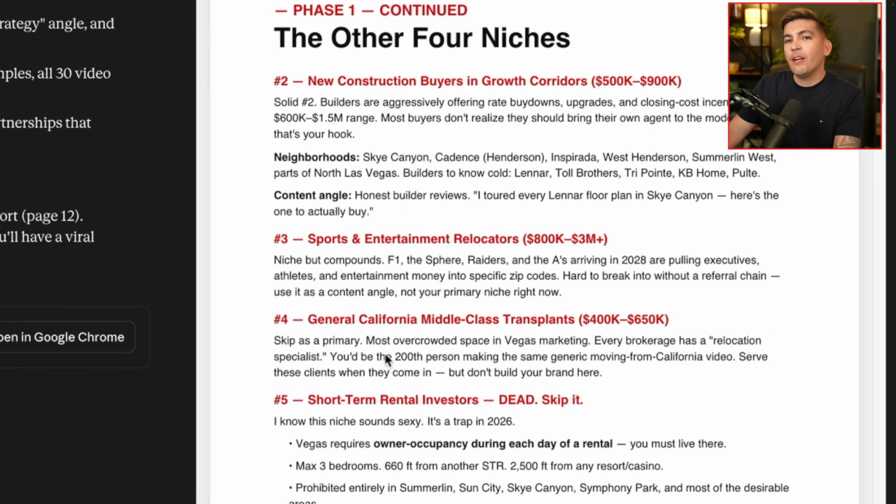So you can sell your house for like $1 million and get yourself a really nice house in Las Vegas. And here they're gonna explain what is currently working in this specific niche. So short-term rental investors, it's dead. Do not talk about it, and they explain why. But then they show you what works.